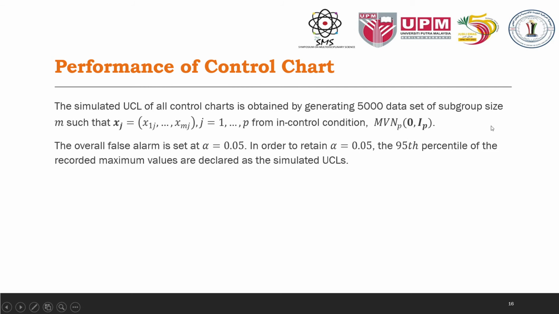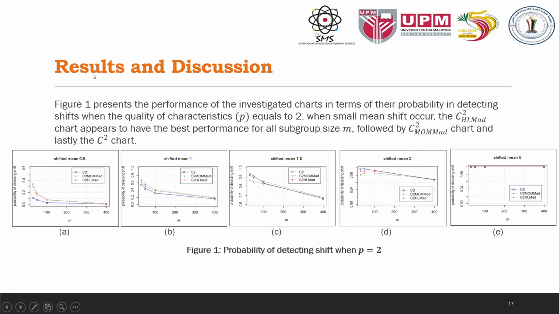The simulated UCL of all control charts is obtained by generating 5,000 data sets of subgroup size M, such that Xj is from the in-control condition. The false alarm is set at alpha equal to 0.05. To retain alpha equal to 0.05, the 95th percentile of the recorded maximum values is declared as the simulated UCL. So this is the result.